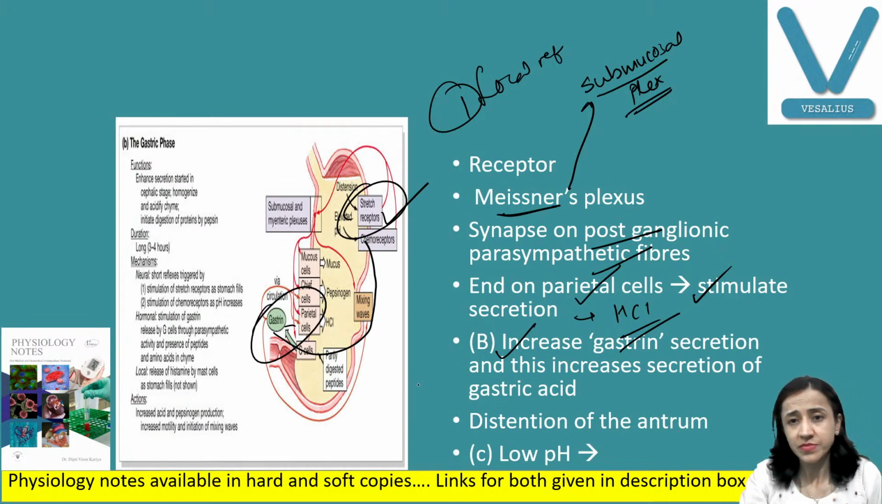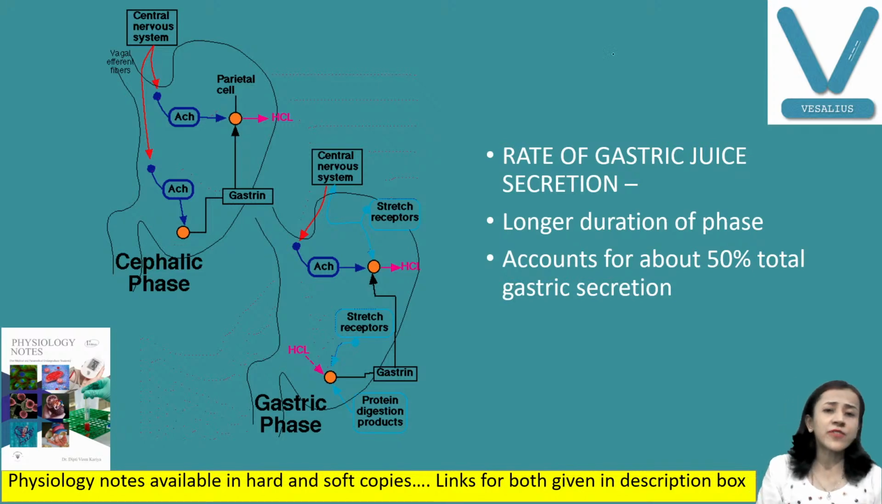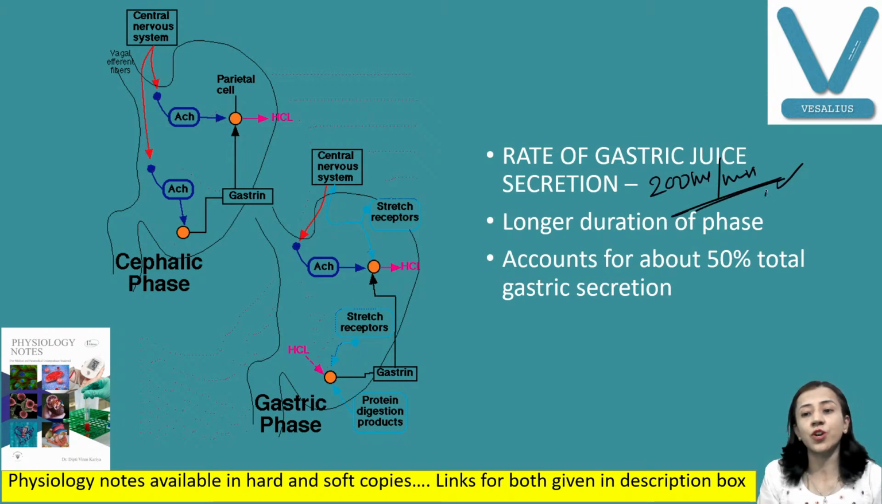Next is the rate of gastric juice secretion. Here this is less than the cephalic phase. Here it is 200 ml per minute, but this phase lasts for a longer time. So the total amount of gastric secretion in this phase is 50% of the total.